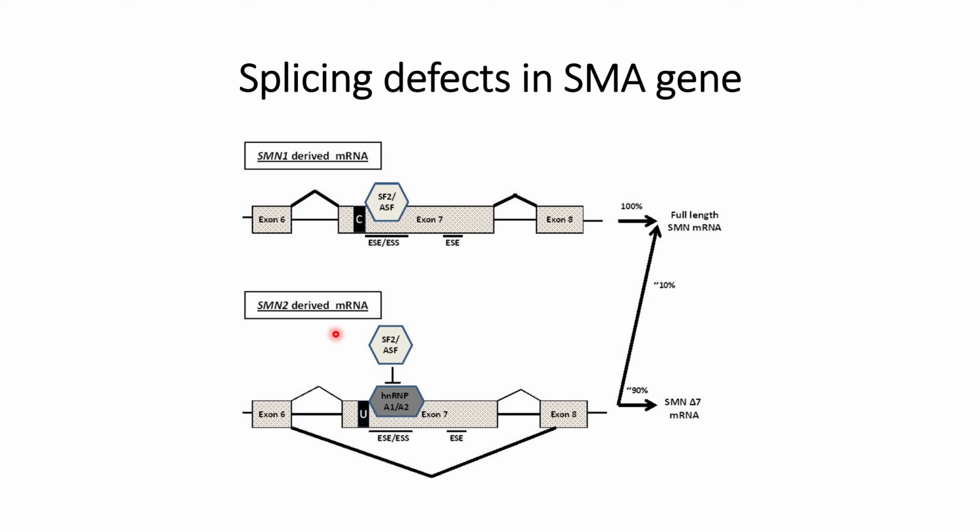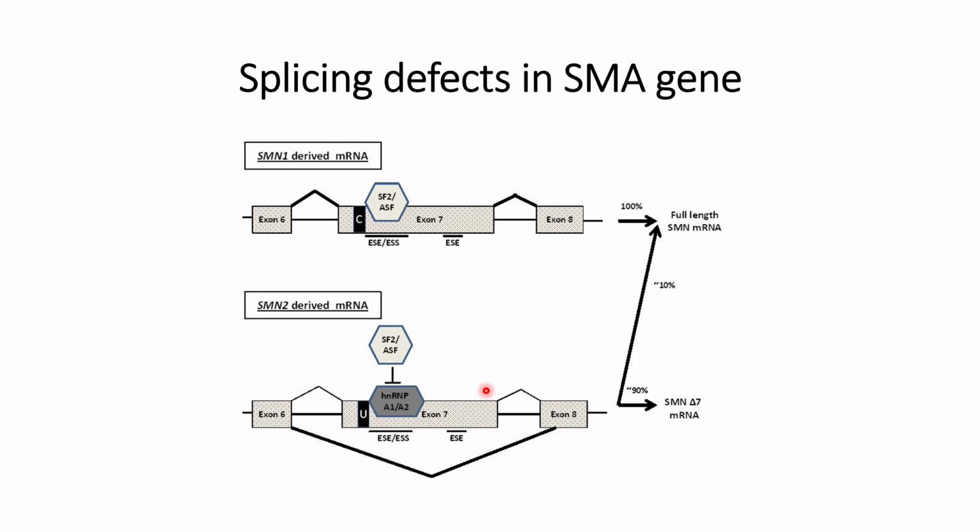But in the SMN2-derived mRNA, at this exon 7, U is present, so it will suppress exon splicing. Most of the mRNA formed after splicing from the SMN2-derived mRNA does not contain exon 7. So 90% of the mRNA formed from SMN2 does not have exon 7, and only 10% of it is able to form the full-length mRNA.